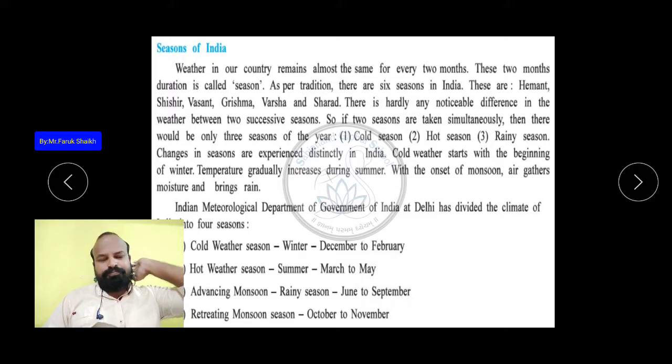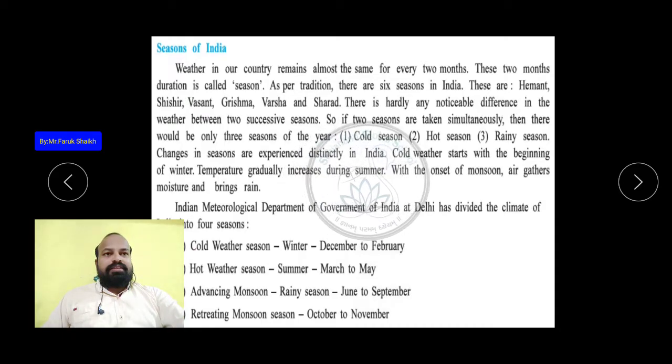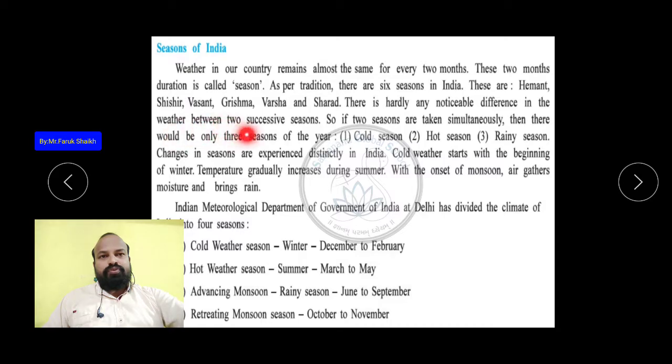These are also seen in the Gujarati months. So these are Hemant, Sisir, Vasant, Grishma, Varsha and Sharad. These are the 6 seasons that we experience in India according to the Gujarati calendar. There is hardly any noticeable difference in the weather between two successive seasons, and these are divided according to 2 months, in which the atmosphere remains the same.